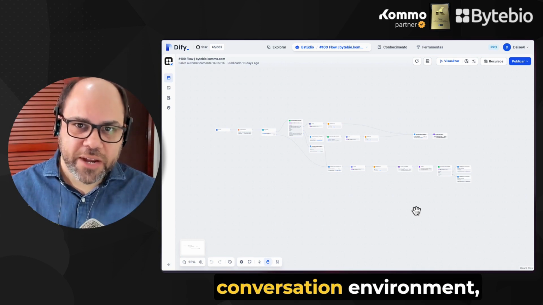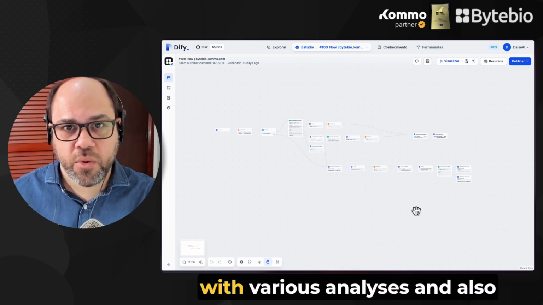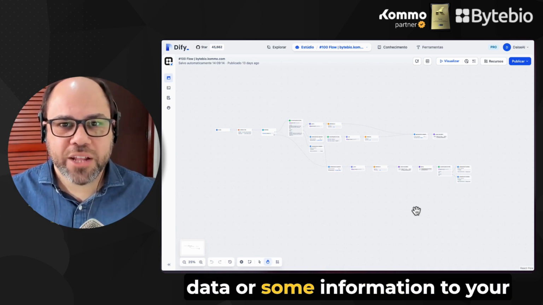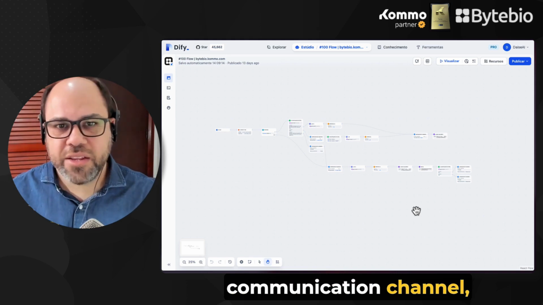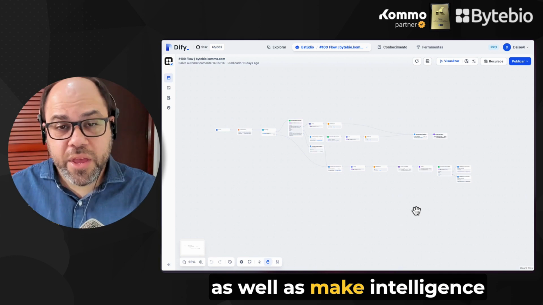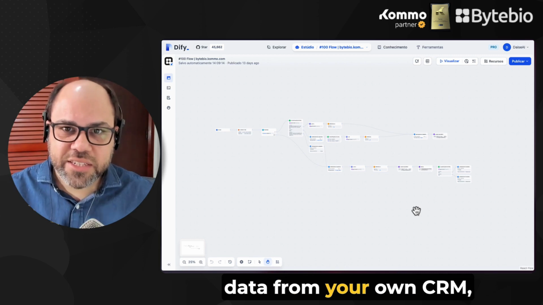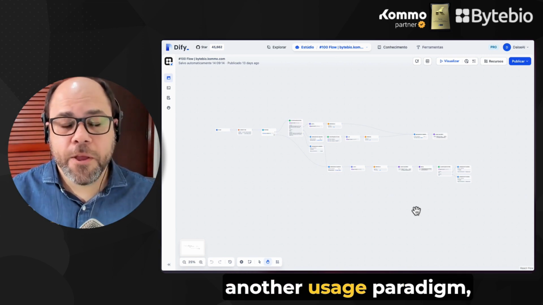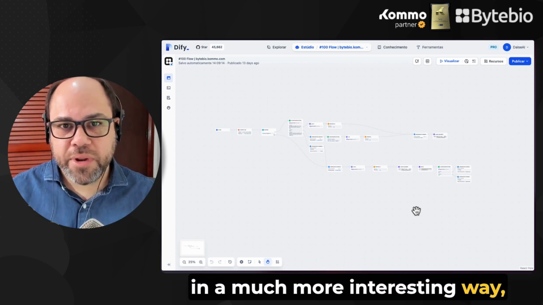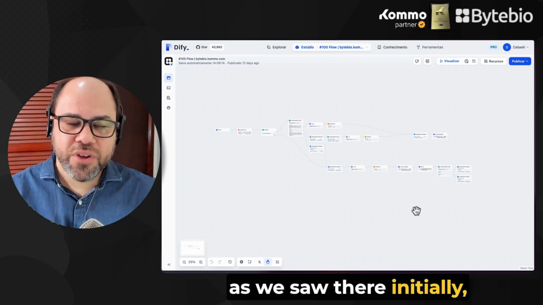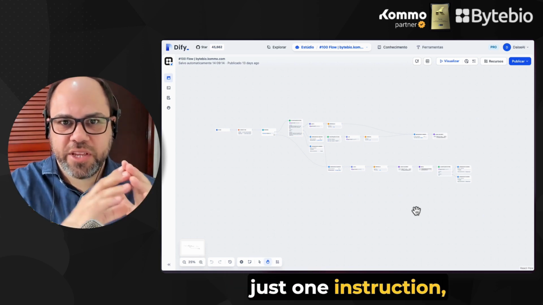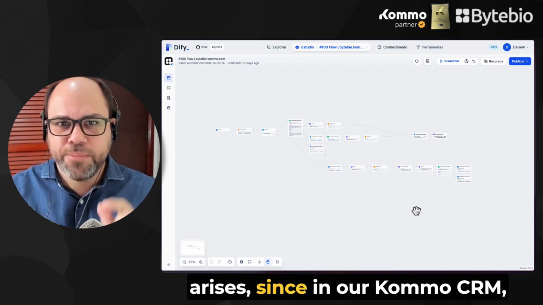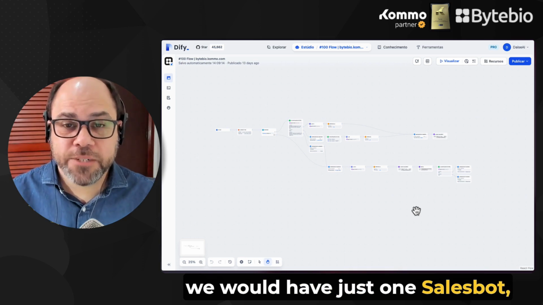So ByteGPT can connect your conversation environment, your CRM, to Kommo with various analyses, and also with several other systems, both being able to return some data or some information to your user who is there in your communication channel, be it, for example, WhatsApp, as well as make intelligent situations along with the data from your own CRM, orchestrating various actions that can even run in parallel, another usage paradigm in a much more interesting way, which can be both very simple, as we saw initially, with an assistant, just one instruction or just one block with a response, or opening as the possibility arises, since in our Kommo CRM we would have just one sales bot.